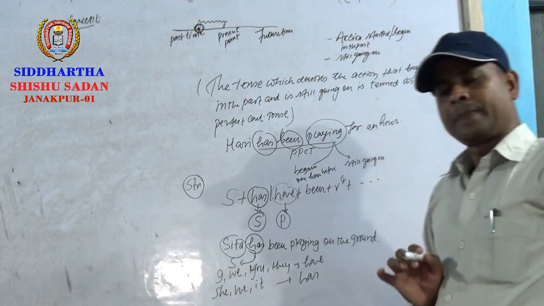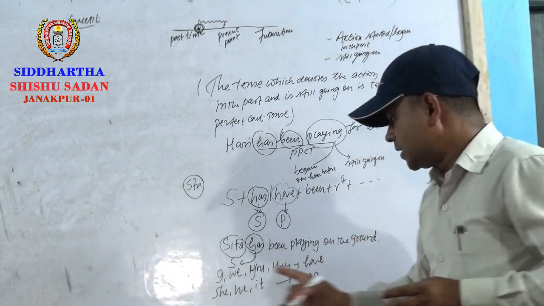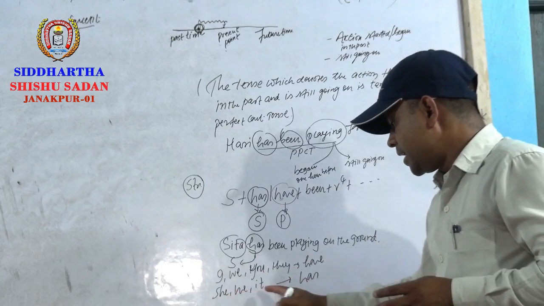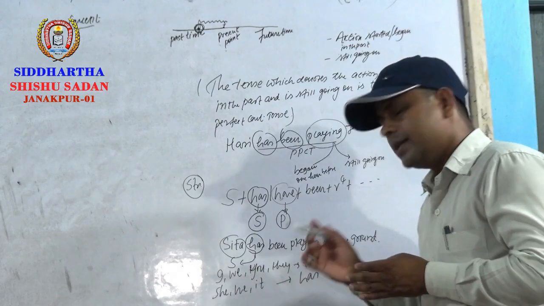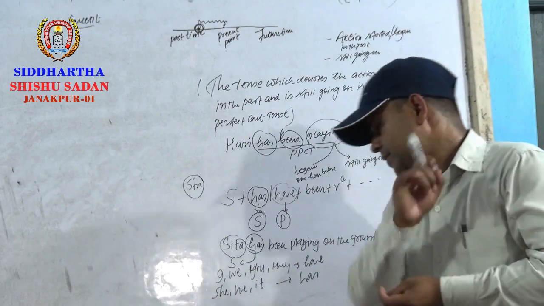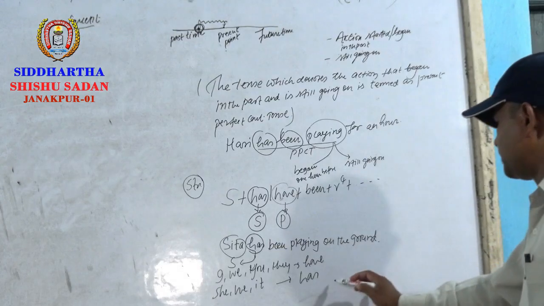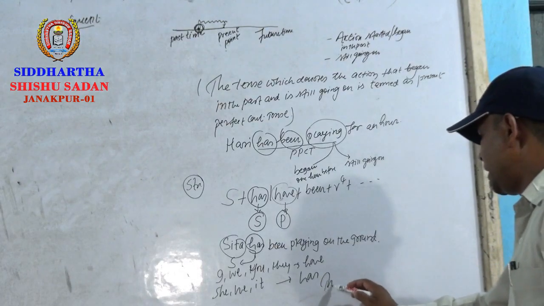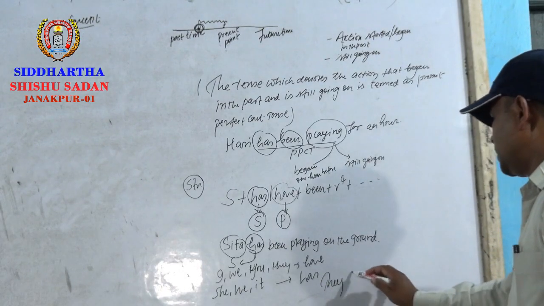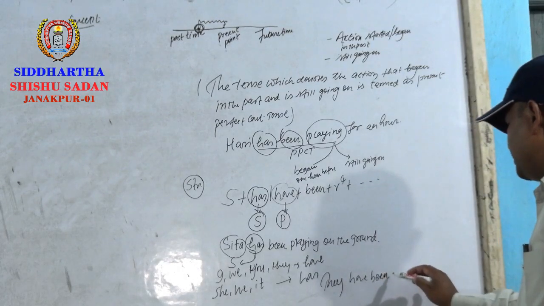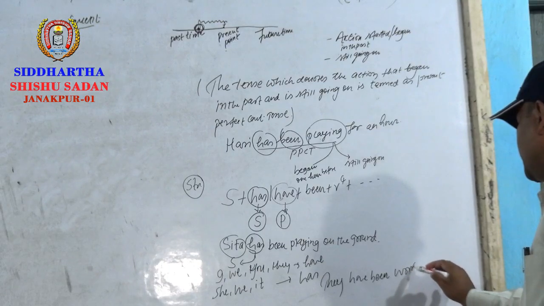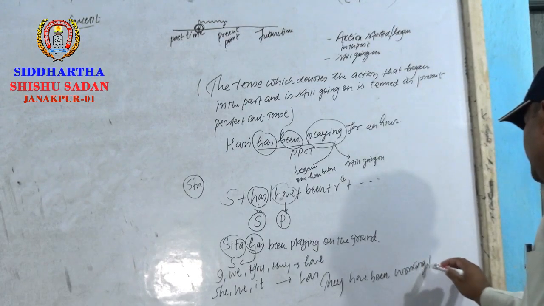Okay. So has is used with he, she, and it, whereas have is with I, we, you, and they. Yes. Let's see one example of pronoun here. They have been walking together.